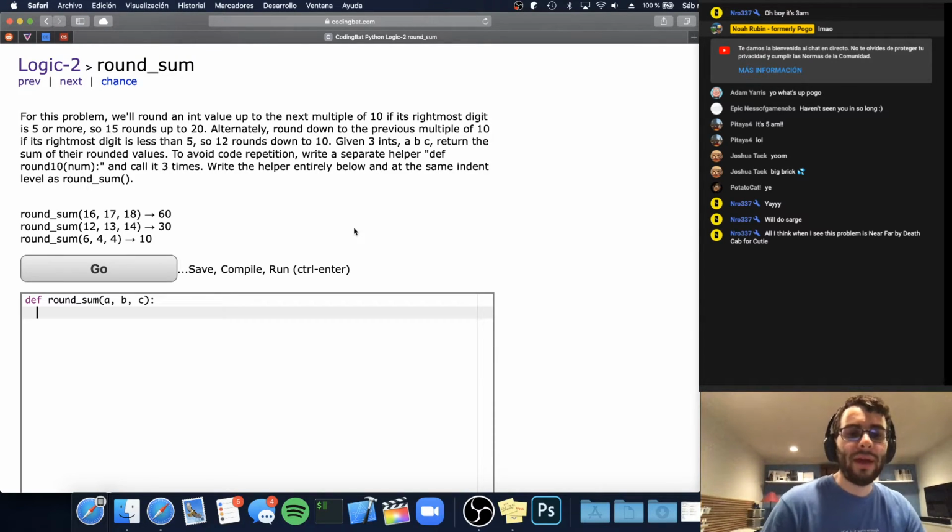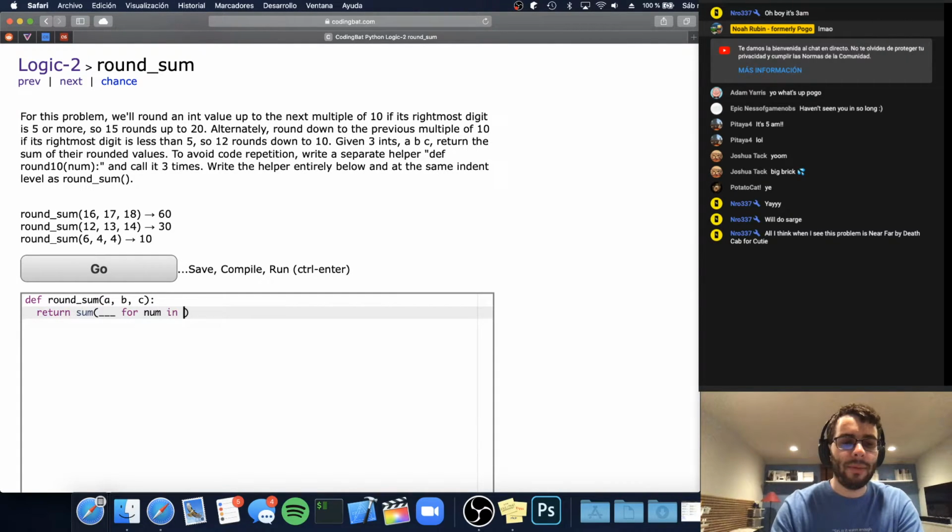Well, we are not going to have code repetition because we are going to do everything in one line. This one should be pretty straightforward. I think our one line is going to be kind of long, but I have a good idea of how I want to solve this one. Basically, we're going to do the sum. All we need to do is the sum of, we're going to map, or I guess we'll use a comprehension.